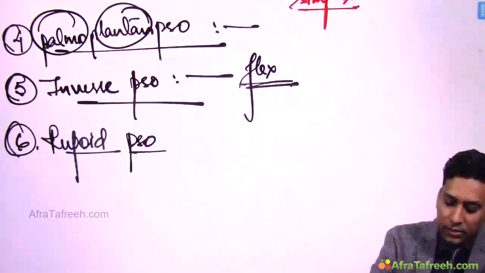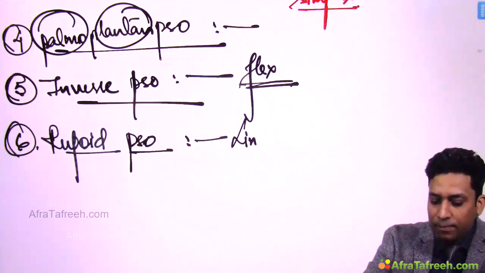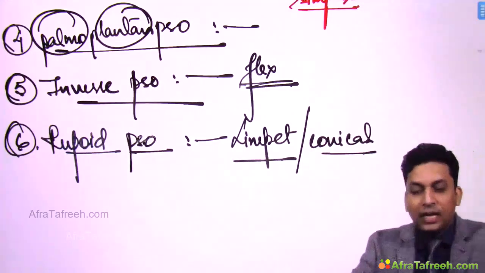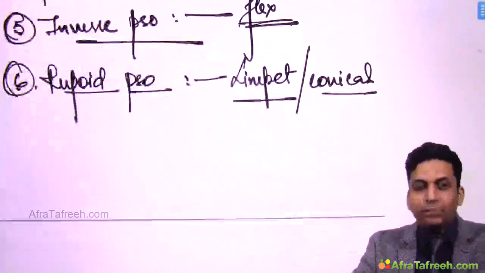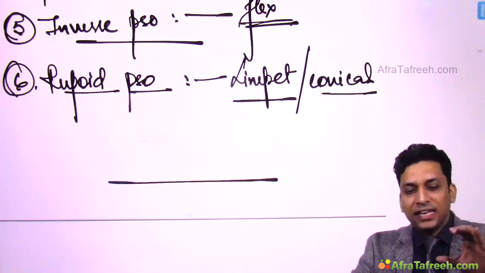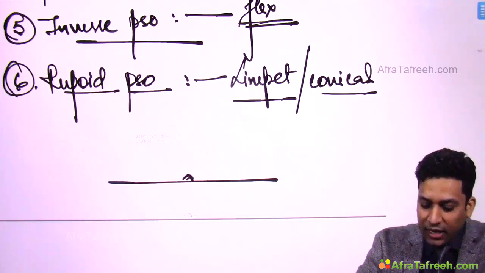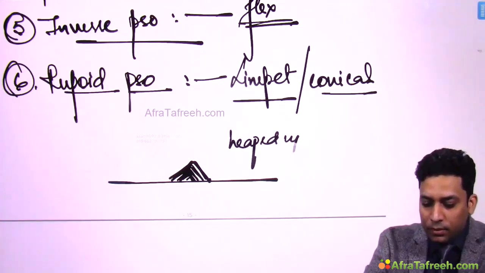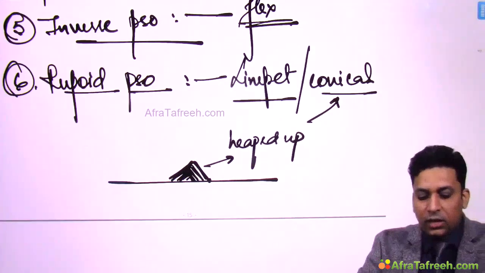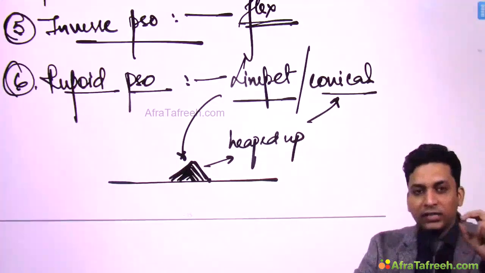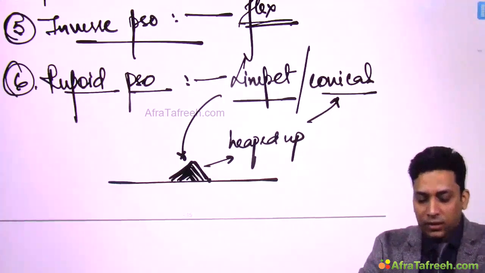Then rheumatoid psoriasis. In rheumatoid psoriasis, you will get limpet-like conical scales. Do you know what is limpet? A limpet is a shellfish which is very adherent to rocks. So are these scales. In this type, the scales are very adherent to the skin and they keep on accumulating upon each other. And when they accumulate, they appear heaped up or conical. So such limpet-like heaped up or conical scales are seen in rheumatoid psoriasis. So if you get these thick conical scales, then probably it is rheumatoid psoriasis.